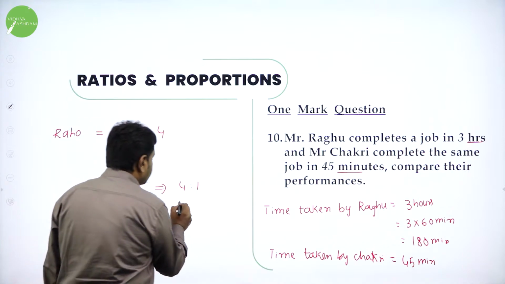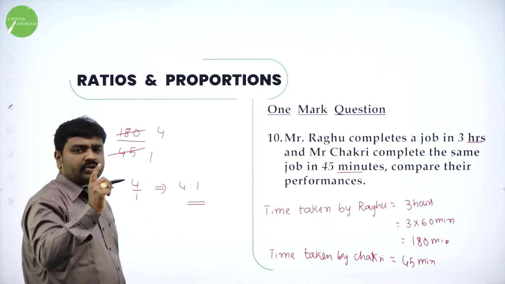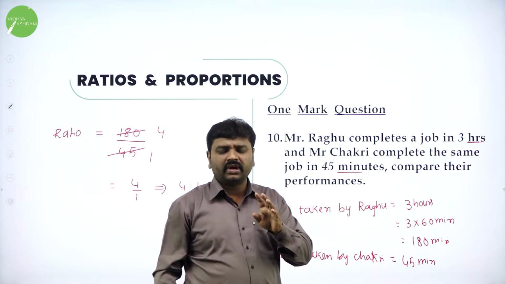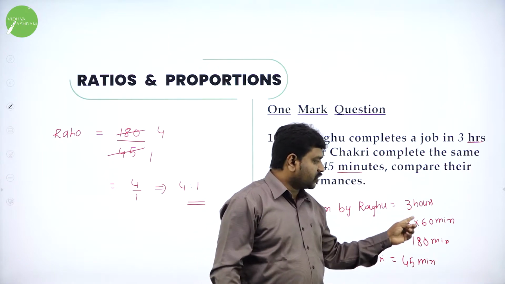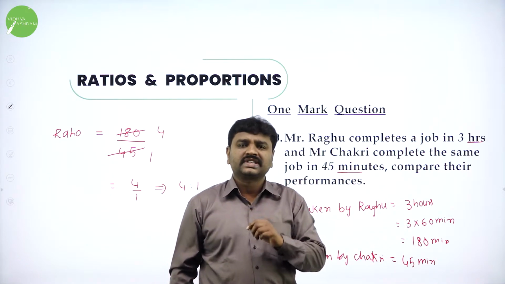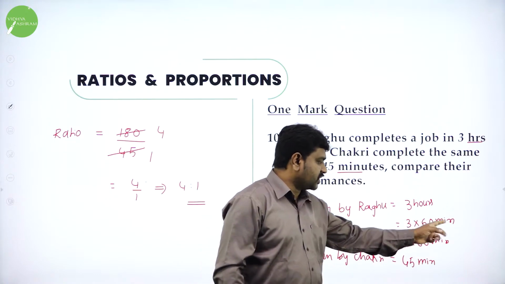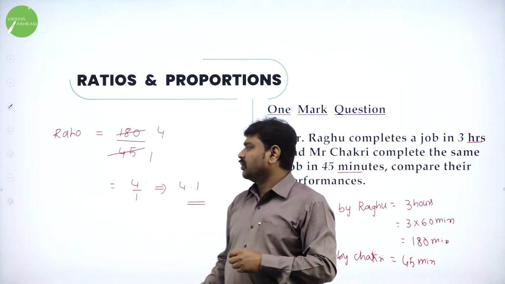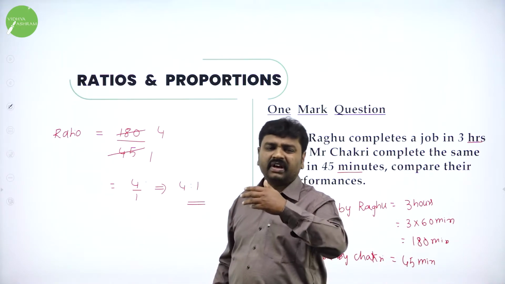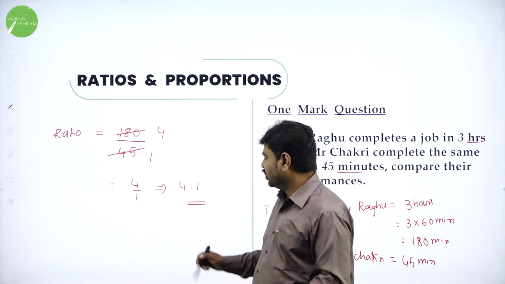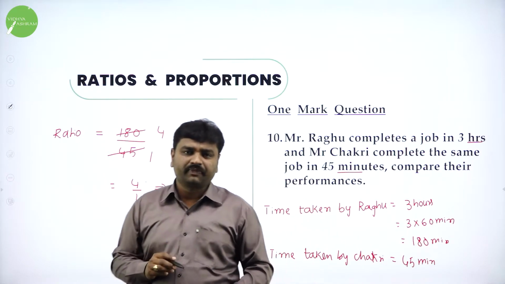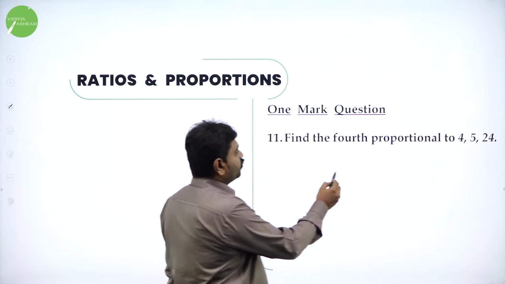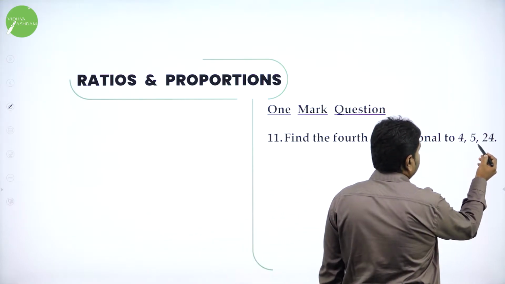They want you to compare. Compare means what? Find the ratio. You got the ratio 4:1. What you should observe is, one is in hours, one is in minutes. Convert the higher unit to lower unit, that will be better. So 3 hours, you convert it into minutes. All of you know 1 hour is equal to what? 60 minutes. 3 hours means 3 into 60 minutes, so it will become 180 minutes. 180 minutes divided by 45 minutes, when you divide, 45 1s are 45, 45 4s are 180, or you can keep on dividing with 15 and reduce it. Anything is fine. So you'll get 4 by 1, which is 4:1. So the ratio is 4:1.